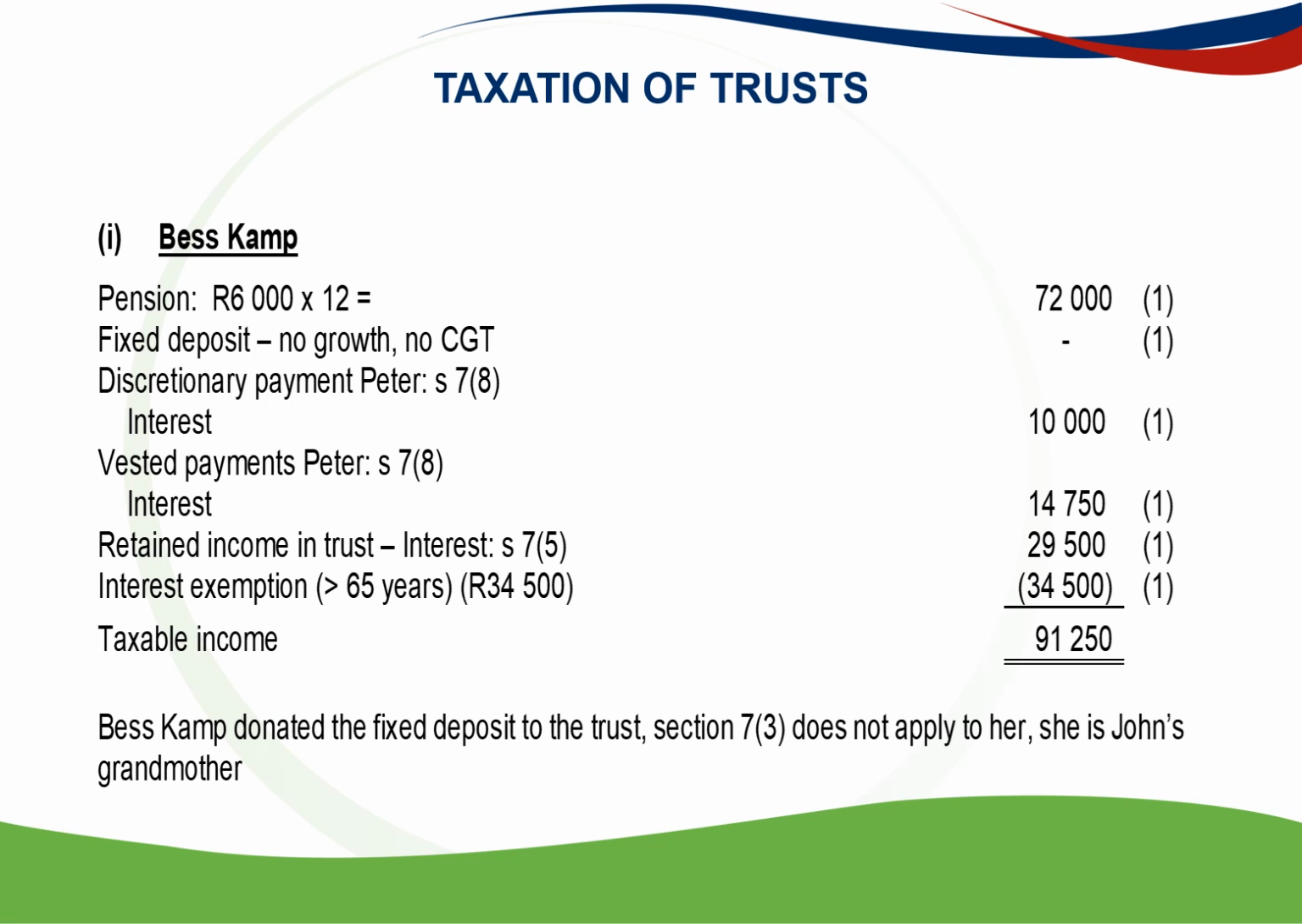91,250. And just to note as well, Bess Camp donated the fixed deposit. So Section 7 deeming provisions apply. So 7.8 and 7.5 applies to her, but Section 7.3 that relates to minor children does not apply to her because John is not her minor child, he's her grandchild. So Section 7.3 cannot apply.